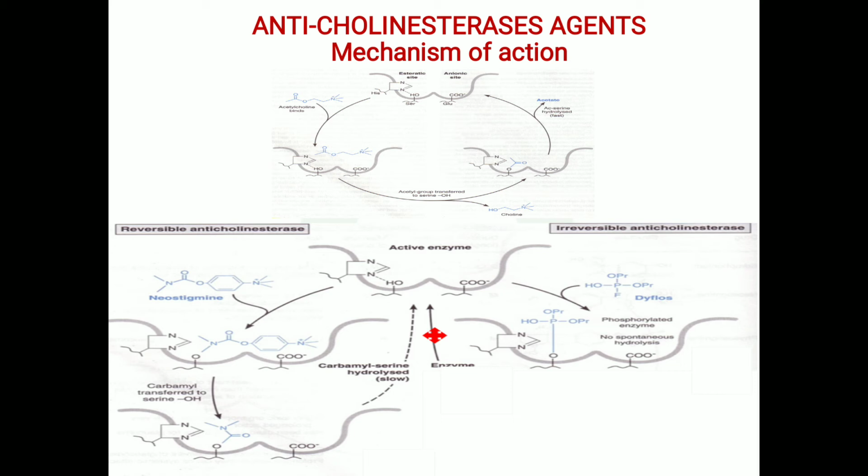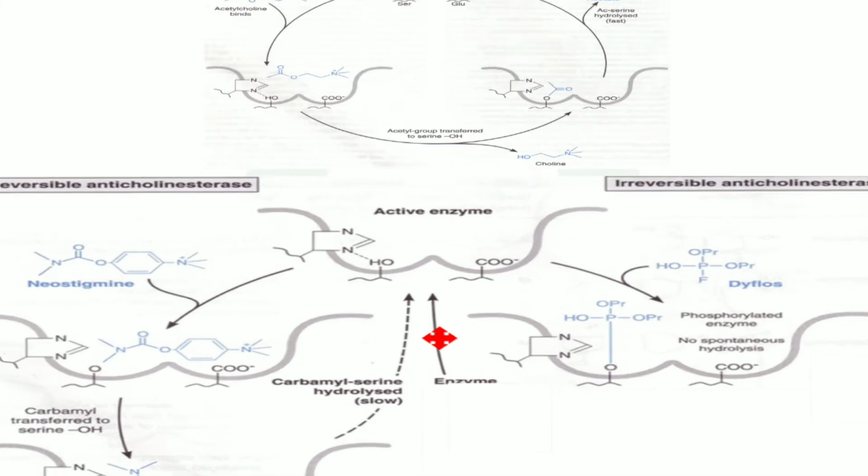So in that time, the acetylcholine continues to increase its level, so it continues to act on the cholinergic receptors where it will produce its effect. Okay, so what happens after the 20 to 30 minutes? After that, the enzyme will metabolize or degrade or catalyze that drug also. Here you can see.